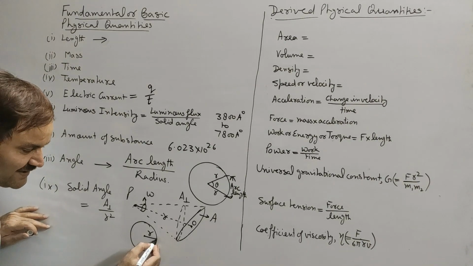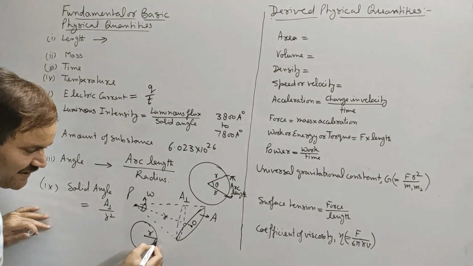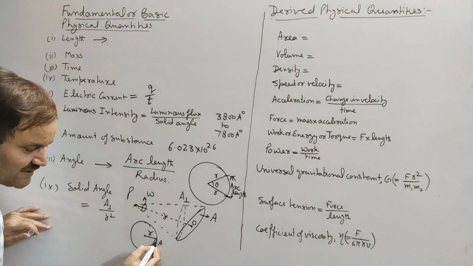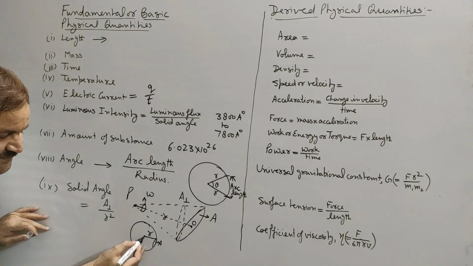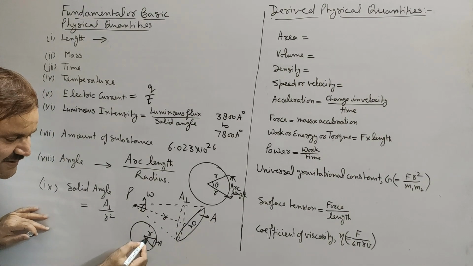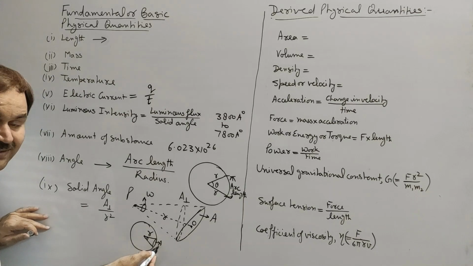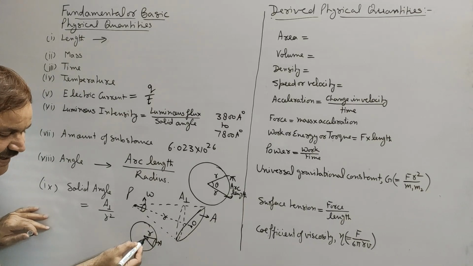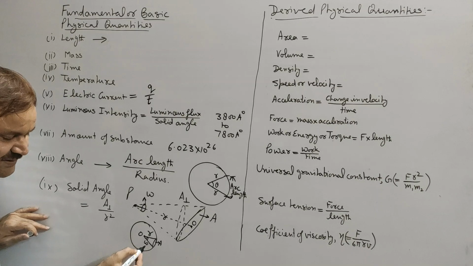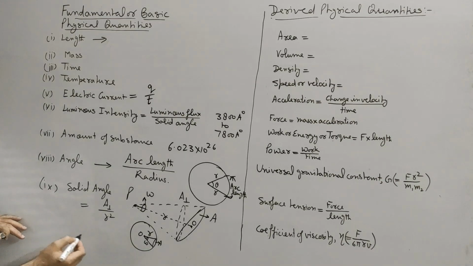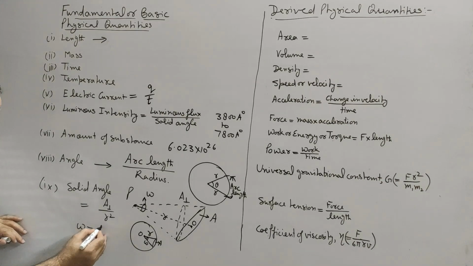Now in case of a sphere, for a sphere radius is always perpendicular to the surface. So if we take an area A on the surface of a sphere of radius r, then the solid angle subtended by this area at the center of the sphere will be omega equals A upon r square.